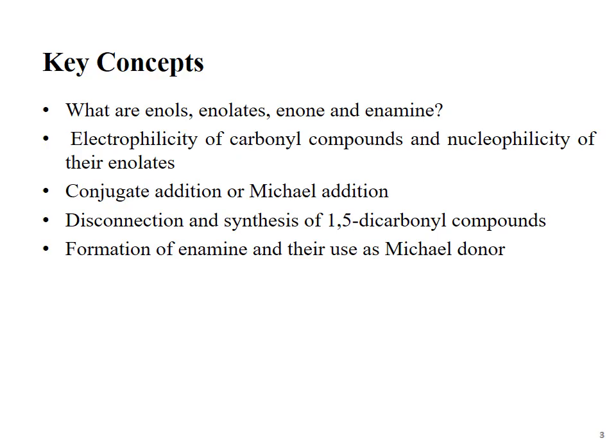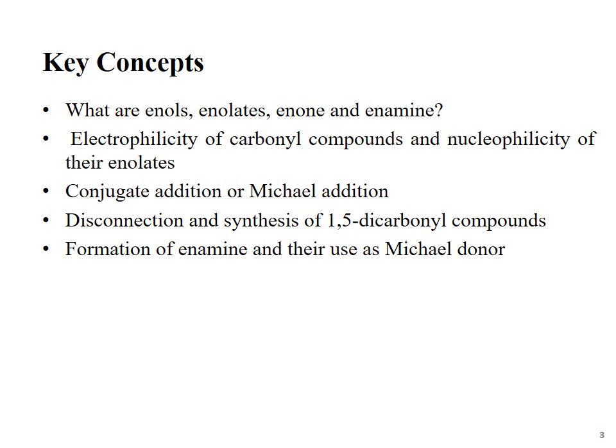Key concepts. Dear students, in this lecture we will discuss what are enols, what are enolates, what are enones, and what are enamines. Remember, enols, enolates, enones, and enamines are bifunctional compounds. For example, enones are those compounds which contain two functional groups. One functional group is the keto group and the other is the olefinic double bond. That's why these compounds are called enones. And similarly, enamines contain a double bond and an amino group within the same compound. Such compounds are called enamines.